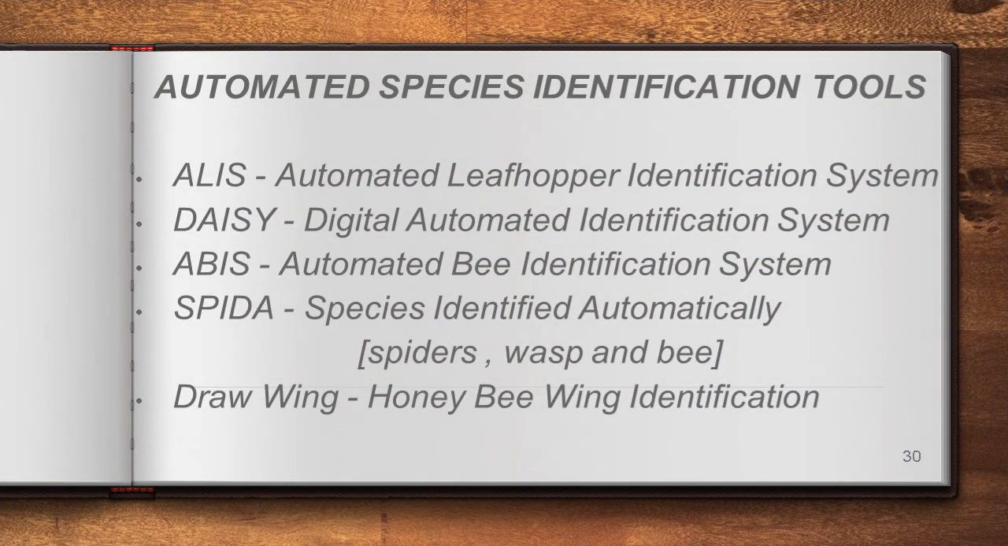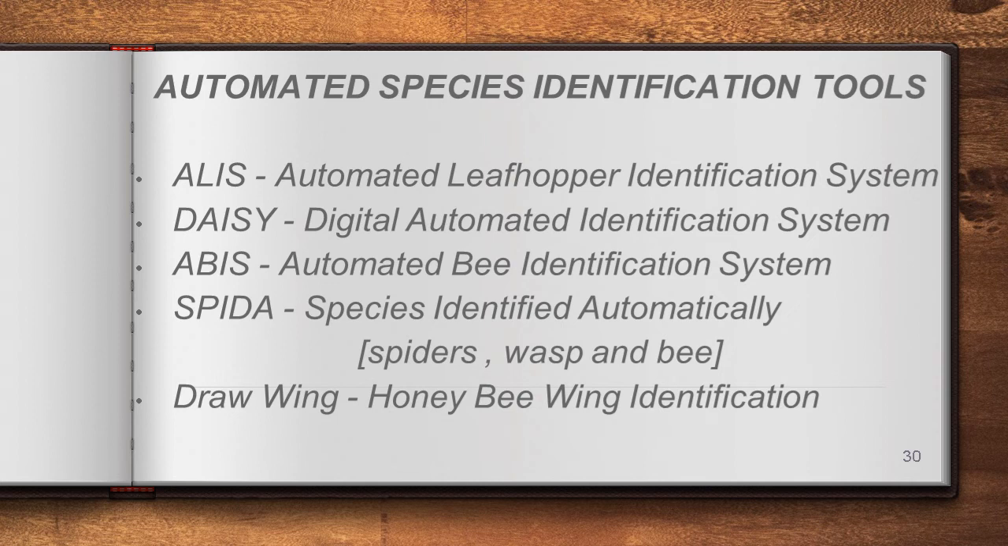Now the next one is automated species identification tools. Of course, this is what we can call a cyber tool, meaning through the internet we can collect details about one particular organism. Various websites will be given. If you go through these websites, we can collect the details or description regarding one particular species. That is called automated species identification tools.